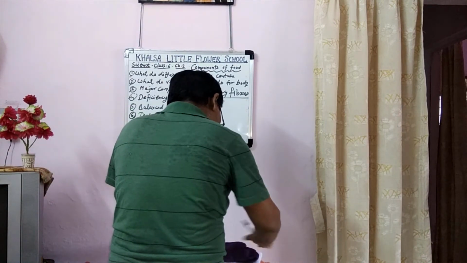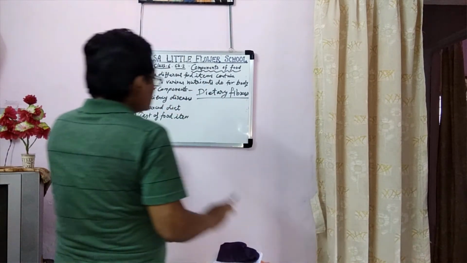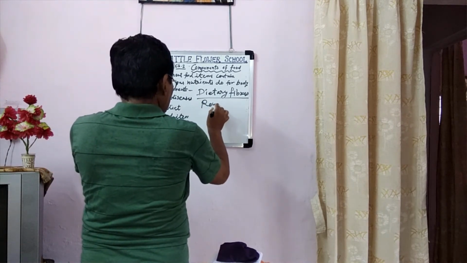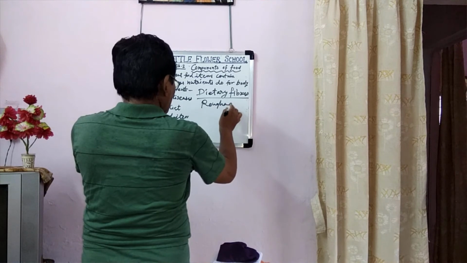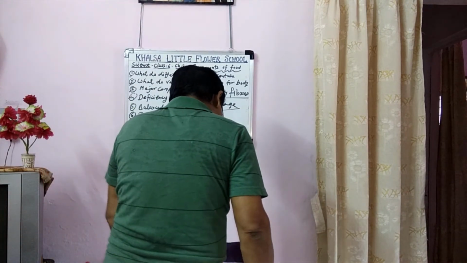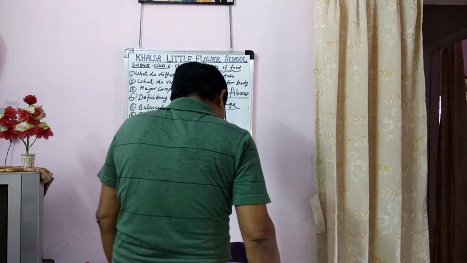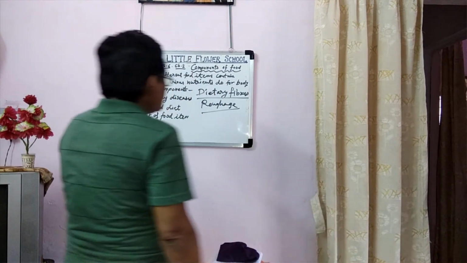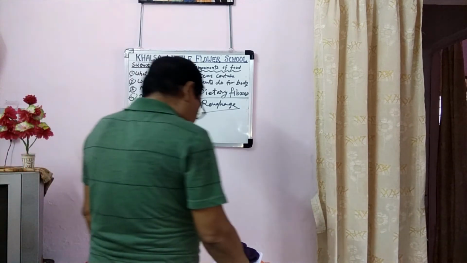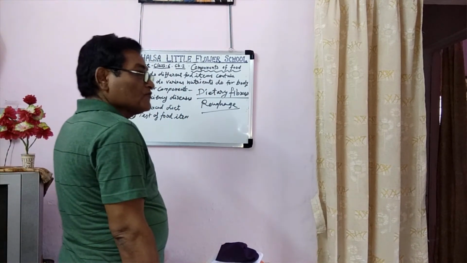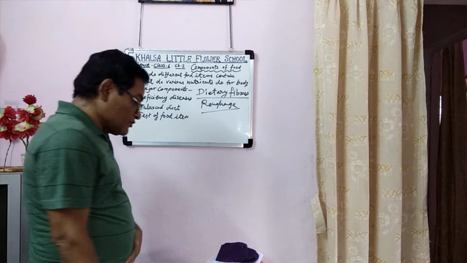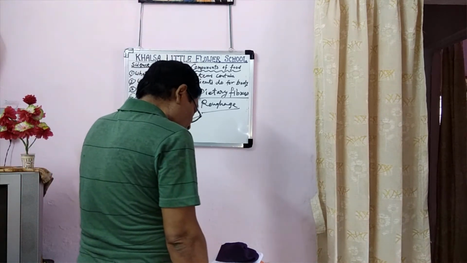Dietary fiber means, its other name is roughage. It is provided by the plant products in our body. Its sources are wheat, grains, pulses, fleshy fruits. Fleshy means thick food in which fibers are found. So they are called dietary fiber.